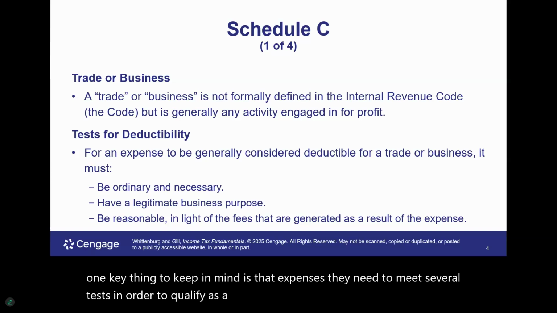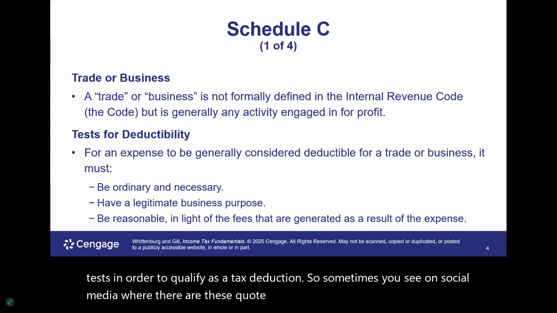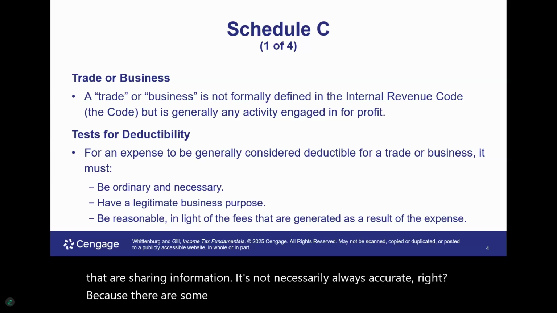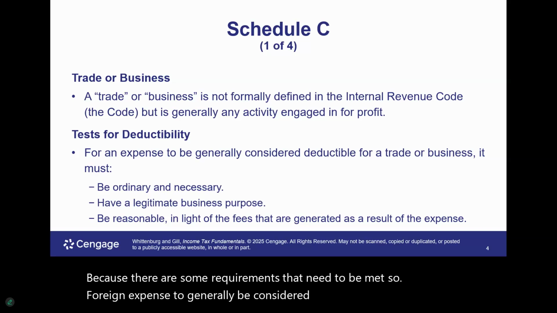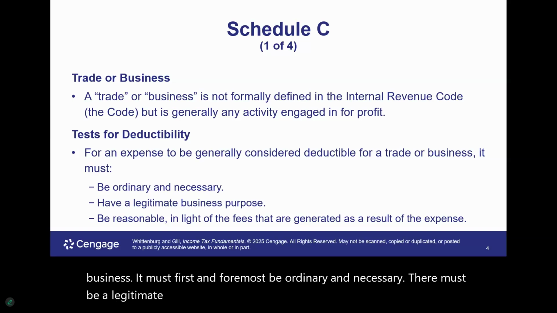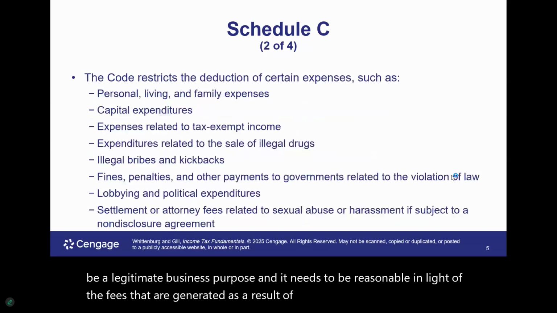Sometimes you see on social media these quote unquote tax professionals, tax gurus that are sharing information that's not necessarily always accurate, right? Because there are some requirements that need to be met. So for an expense to generally be considered deductible for a trade or business, it must first and foremost be ordinary and necessary. There must be a legitimate business purpose, and it needs to be reasonable in light of the fees that are generated as a result of the expense.